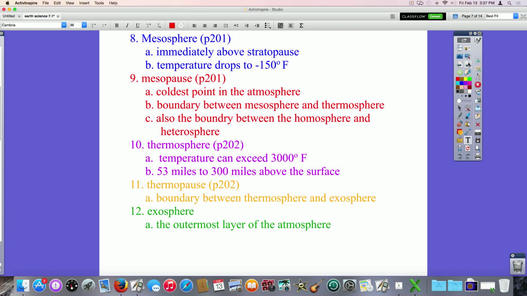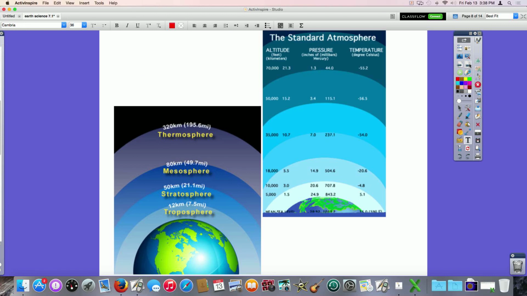And it's also the boundary between, hang on. Nope, I do have it up there right. Mesopause is the boundary between the homosphere and the heterosphere. I kind of got ahead of myself and looked at things weirdly. Thermopause is the boundary between the thermosphere and the exosphere. The exosphere is the outermost layer of the atmosphere. And like I said earlier, we can pretty much consider this space, even though technically it's not, but it kind of acts like it.